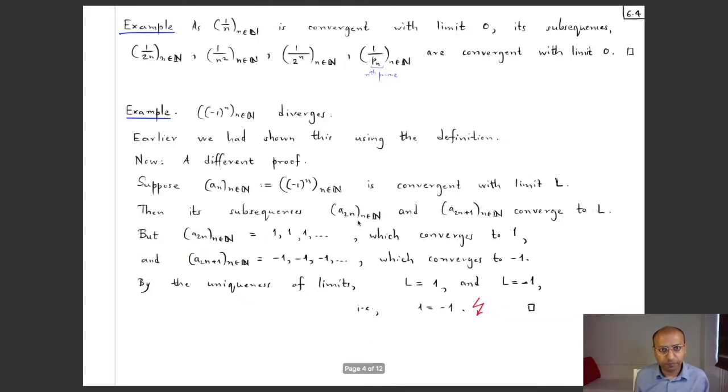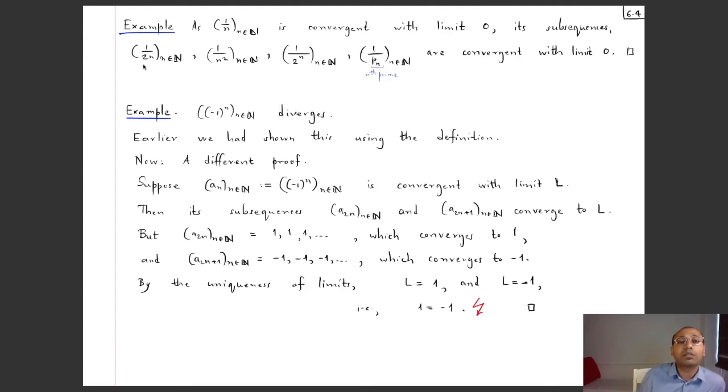Okay. So for example, in our previous example where you looked at the sequence whose nth term is given by 1 by n, we know that that sequence is in fact convergent with limit 0, and we saw lots of subsequences of this sequence, a few of those, and it turns out that each of them is then also convergent with limit 0.